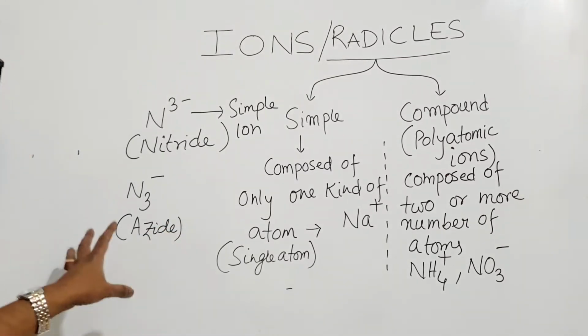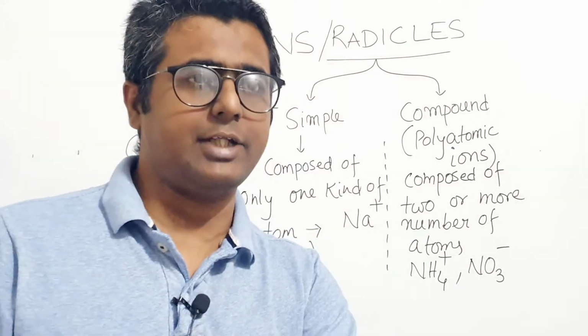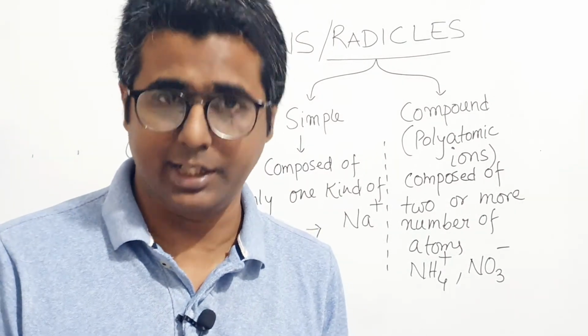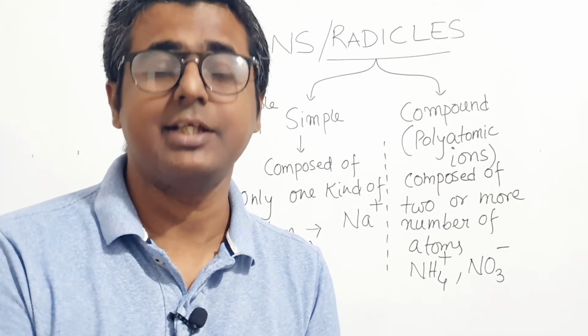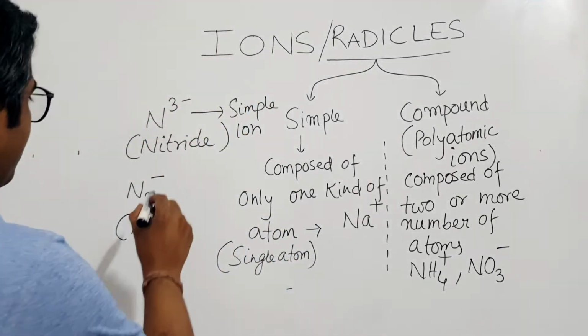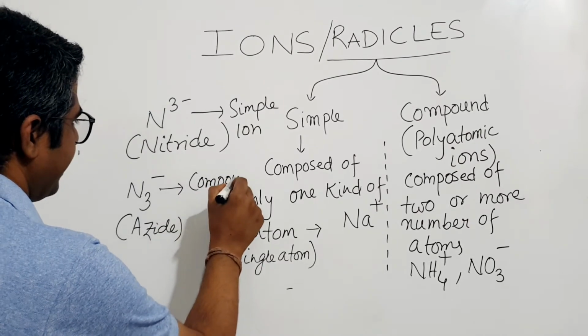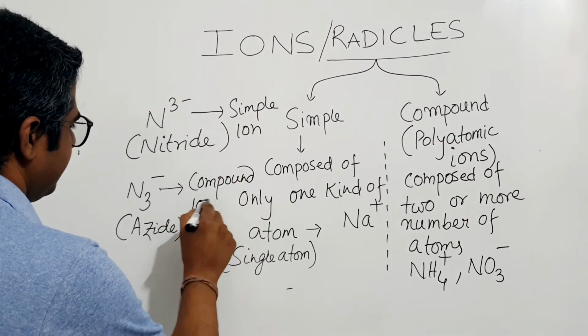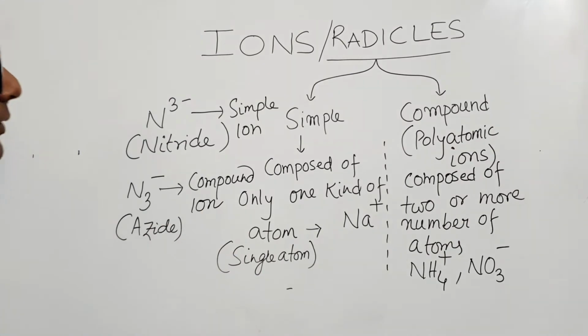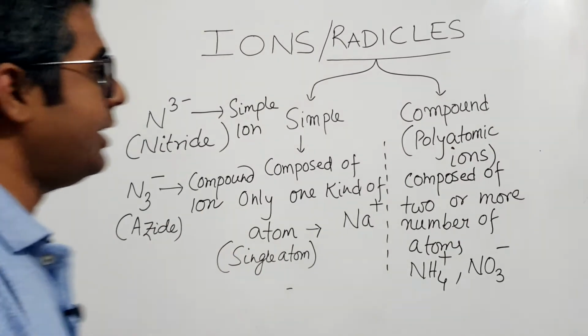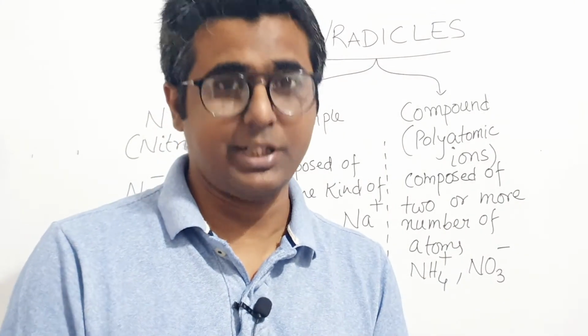This is composed of only one kind of atom, that is nitrogen. Everybody should agree with that, right? But this has 3 atoms, so this is a compound radical, or you can write compound ion. So that is it. Simple ion, compound ion. I think it is absolutely clear.